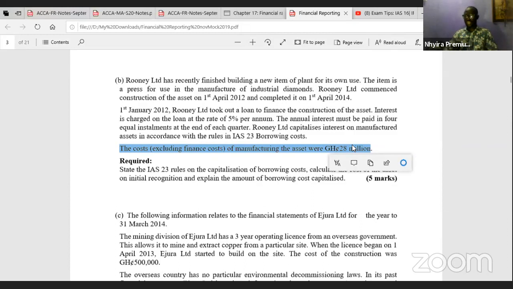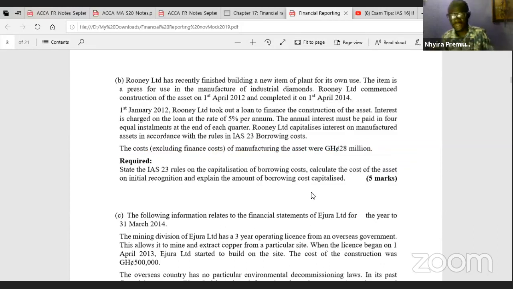So they borrowed 28 million Ghana cedis. We are interested in the amount to be capitalized, and that is going to be a 2 year period for us to calculate the initial cost. So take care of the 28 million, the interest rate is 5% per annum, and our capitalization period is 2 years.